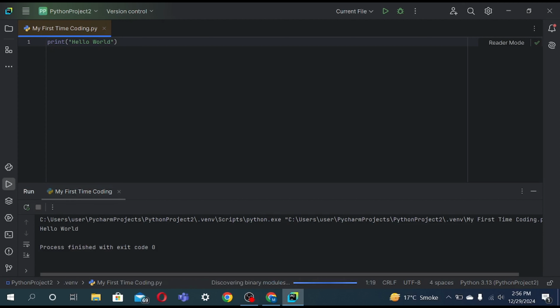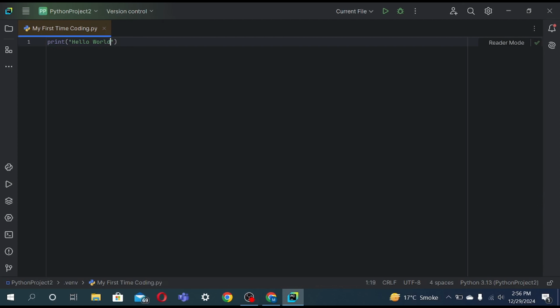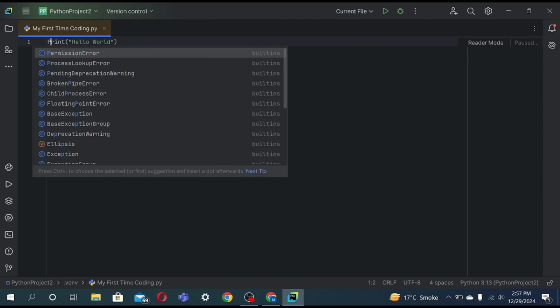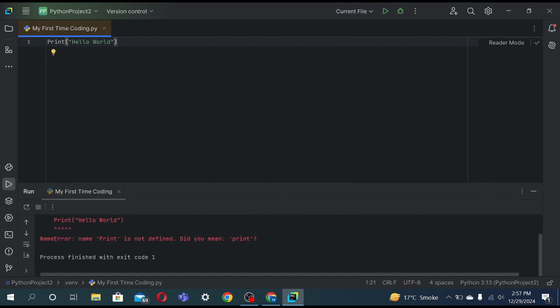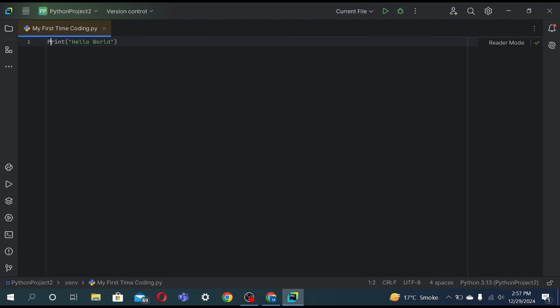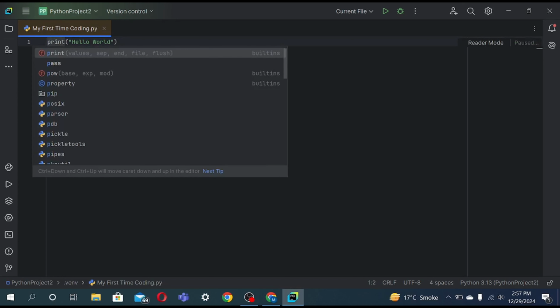Hello world. Now, for example, if you forgot the small case p and typed a capital P instead, it will give you a name error. Name error is what you get if you use a capital case instead of lowercase. It asks, did you mean print? It's giving an option that is like AI in it. So yes, I meant print. Change it back to small case, and that's the same.